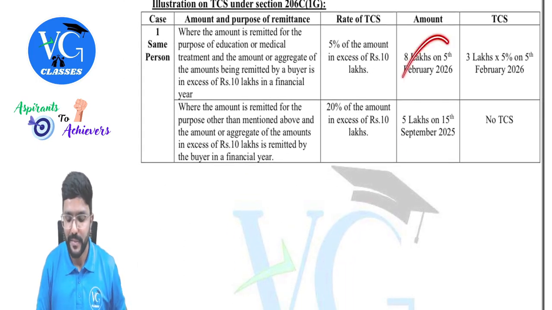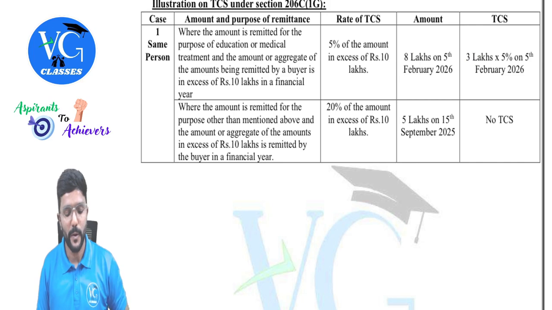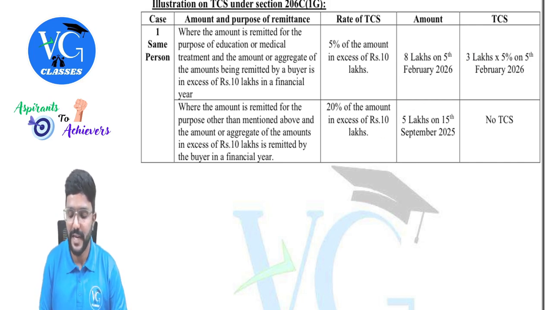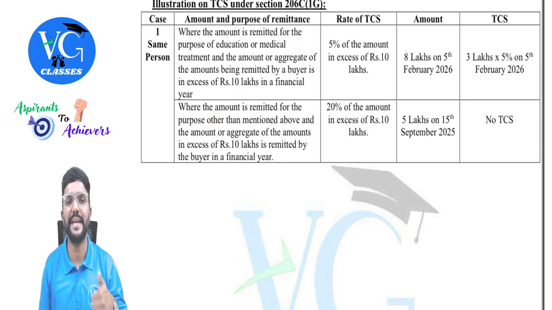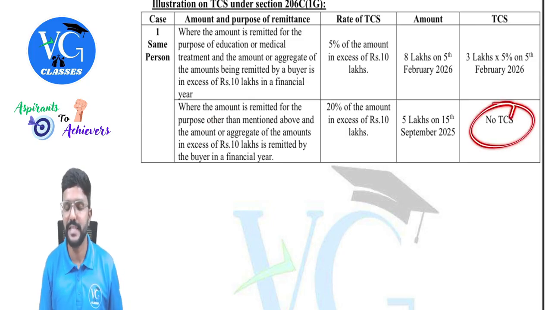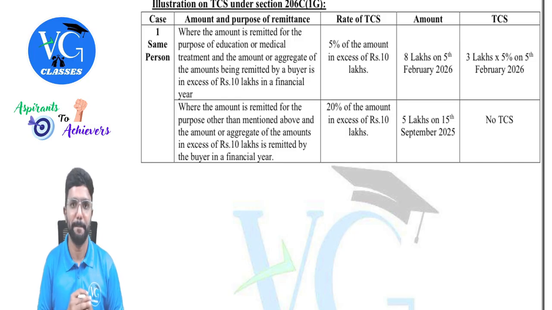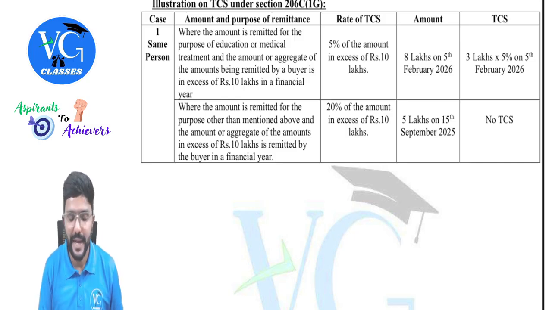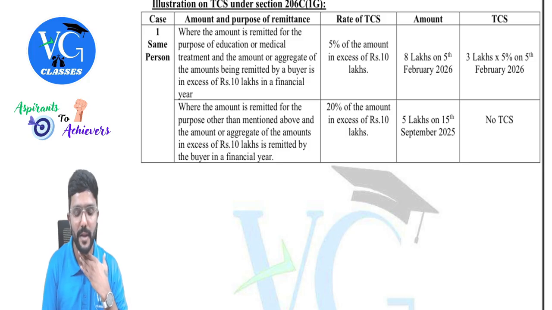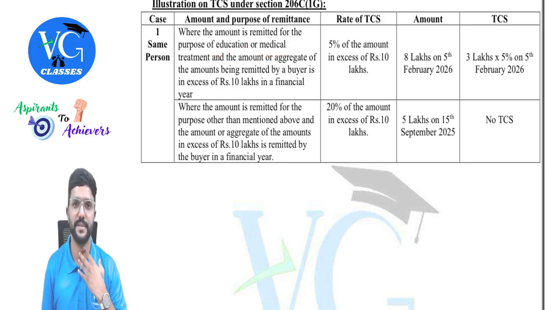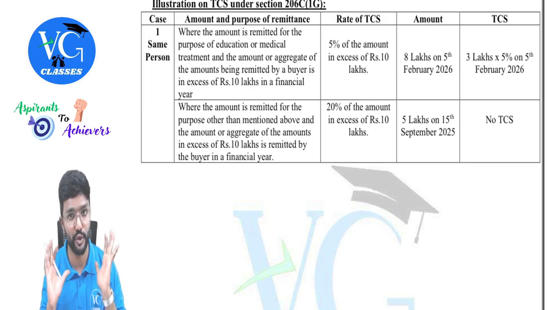I just tried to swap the dates and purpose, guys. Now assume the first 5 lakh is remitted outside India on 15th September 2025 for any purpose other than medical and education. No TCS on it because it is within 10 lakh. Then again the same person remitted 8 lakh outside India on 5th February 2026 for education or medical purpose. Then will TCS be applicable? Yes, assuming it is not an education loan.